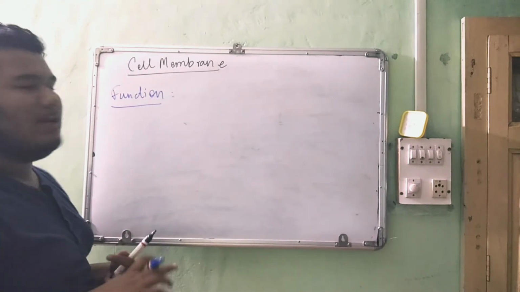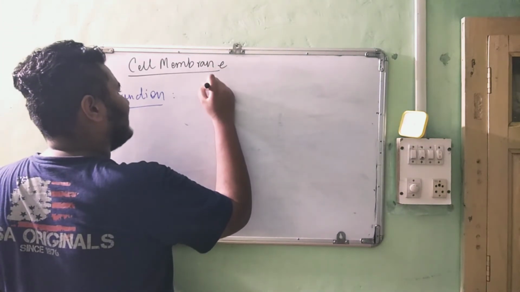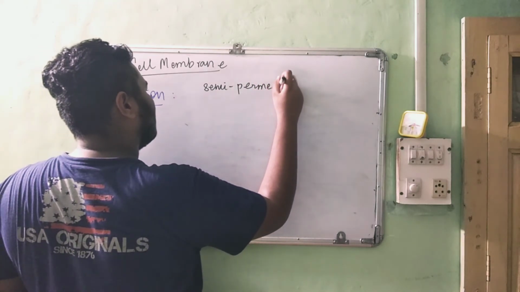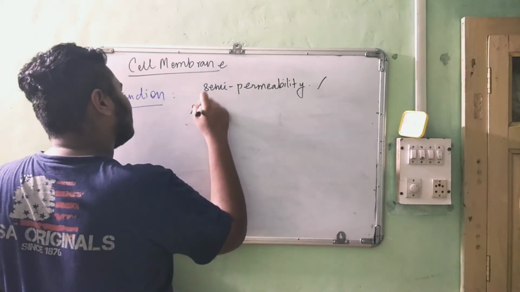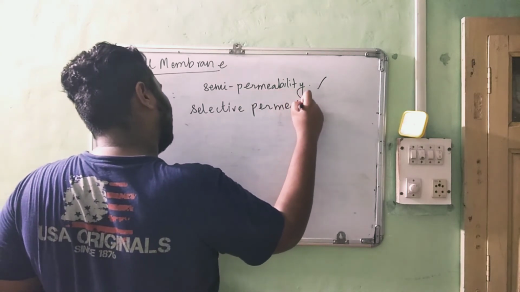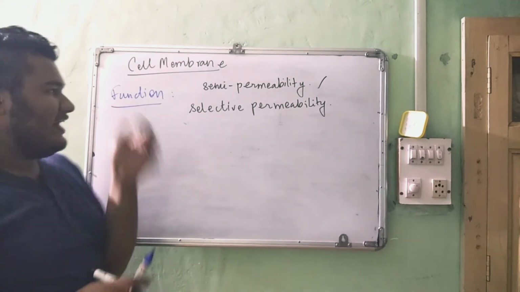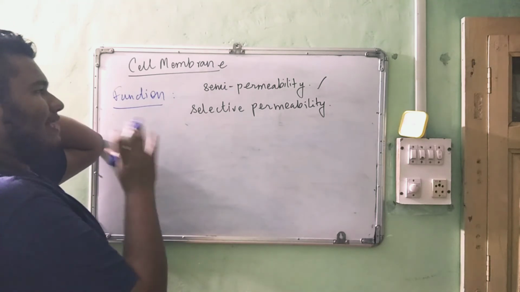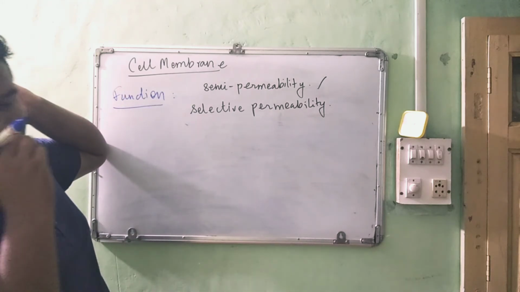For learning the function, we learn a new term called semi-permeability or selective permeability. Okay, what does this statement mean? Semi-permeable means semi-permitting the substances in or out of the cell membrane.